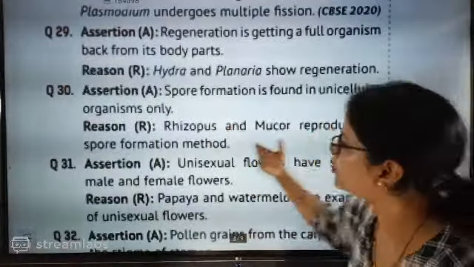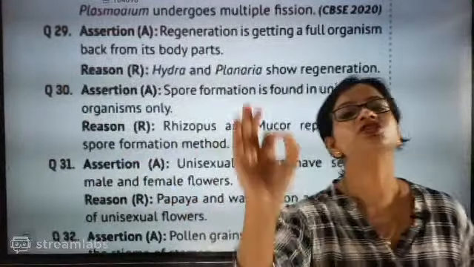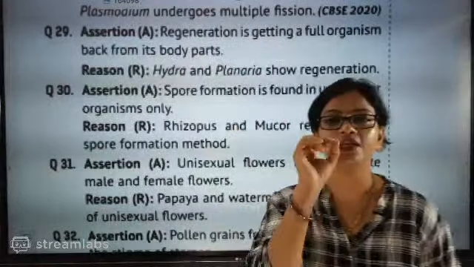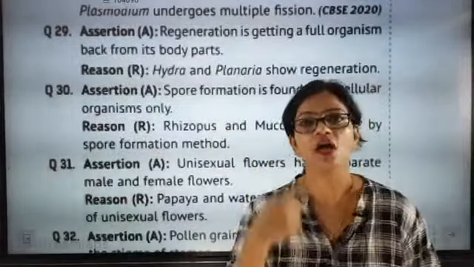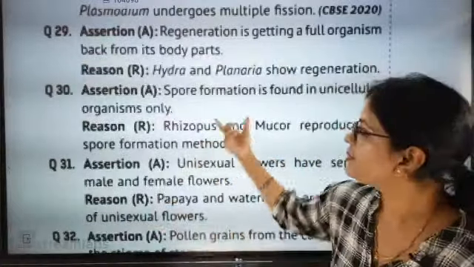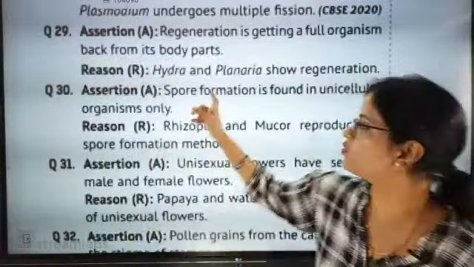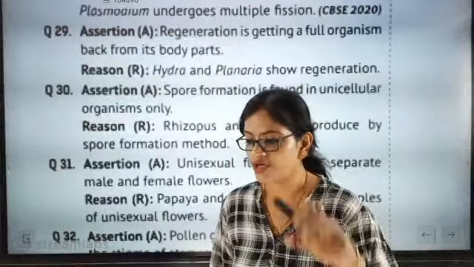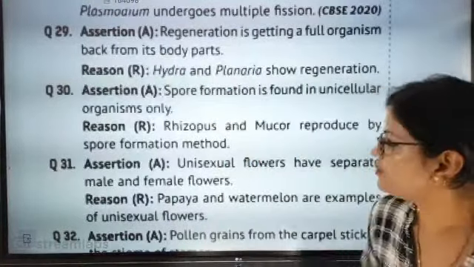Rhizopus and mucor reproduce by the spore formation method. It's a totally true statement. But they both are multicellular organisms. It's a totally true statement, but this is not the correct one because the assertion is only talking about unicellular. That's why D will be the answer.